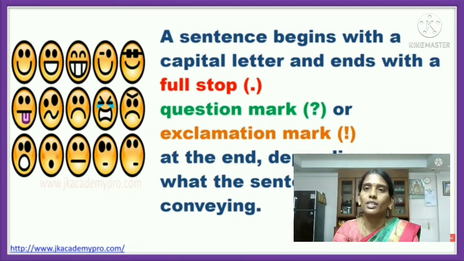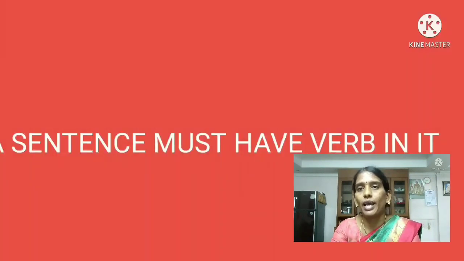Once again, a sentence begins with a capital letter and ends with a full stop, question mark or exclamation mark, depending on what the sentence is conveying. Another point: the sentence must have a verb in it.